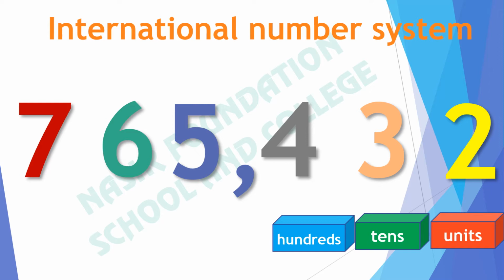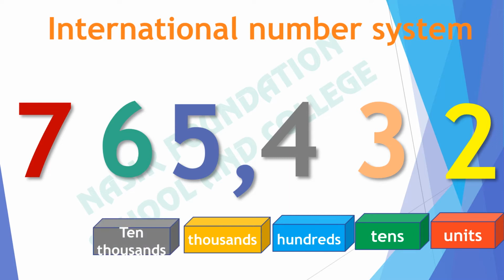What is the place value of 5? Its place value is thousands. What will be the place value of 6? Its place value is 10,000. There are 6 10,000s in this number. What is the place value of 7?